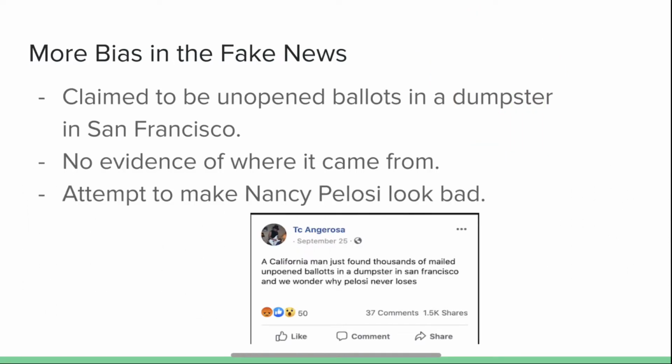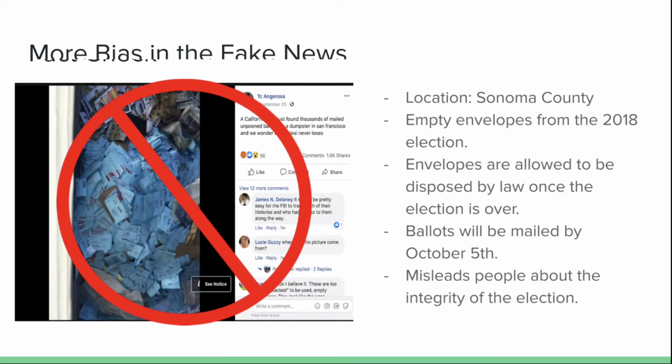More bias in the fake news. Just by looking at the caption, we can tell that there is bias and misinformation without even fact-checking it, because the caption says we wonder why Pelosi never loses. This part of the caption gives misinformation about how the ballots in the dumpster are the reason why Pelosi never loses, and this is misinformation bias. So we fact-checked this post, and it turns out this post is false.